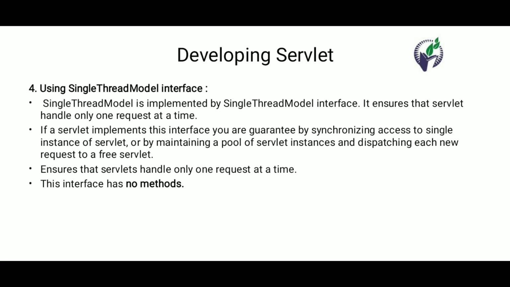So it ensures that only one request runs at one time. The single thread model interface is used whenever you want to execute the servlet that way. It does not contain any methods, because generally more than one request is applied whenever the application is created. So these are the four types of creation, and using any of these methods you can develop the servlet.